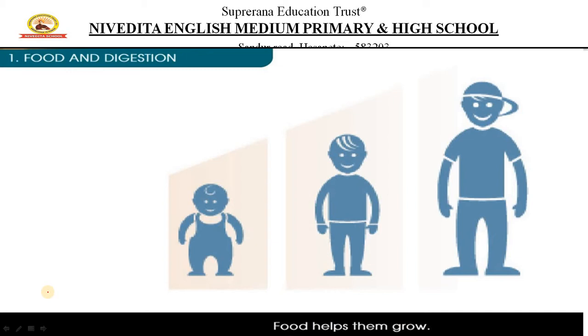Especially growth can be seen until you become an adult, that means until the age of 18 to 20. In girls we can say up to 18 or 19 years, but in some cases they even take more. And for boys it goes up to 21 years. So the second important thing food helps us with is that it helps children grow.